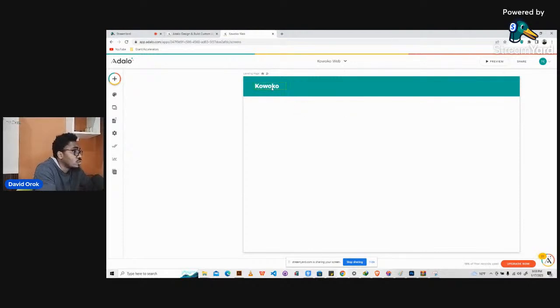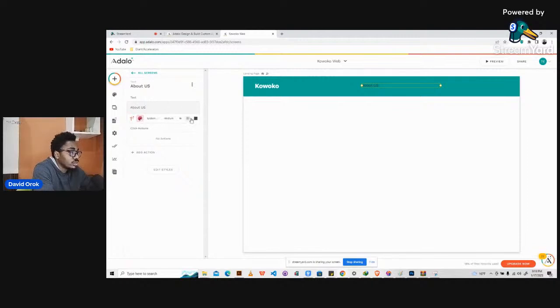So we have Kowoko. Then what else do we need here? We need to put some text here, like about us, contact us, maybe some buttons, right? So we need something like a get started button, just to make it nice. We don't have a UI for this, so we'll just imagine it. And of course, while we're imagining it, we're creating it. So we're doers. So we say about us.